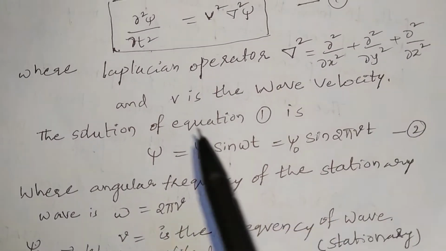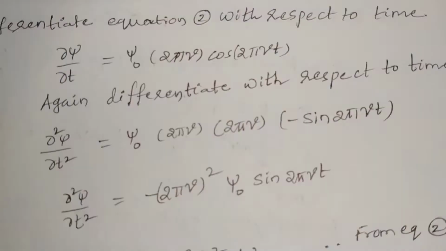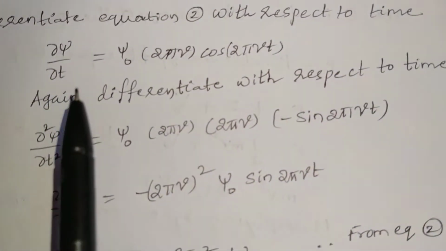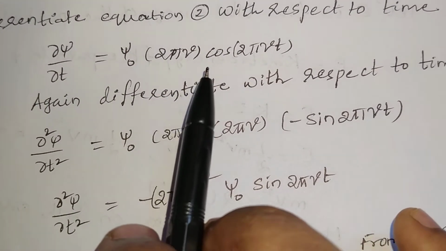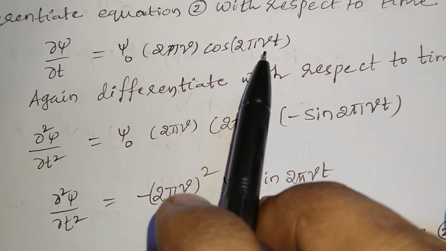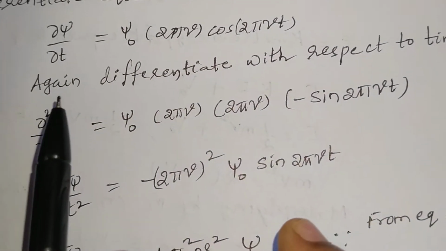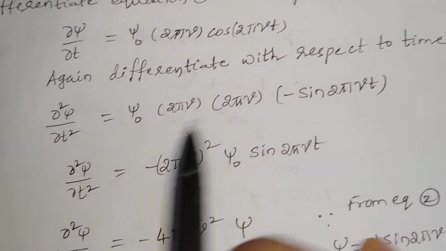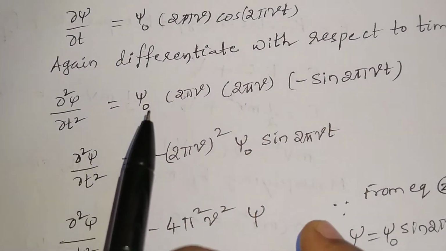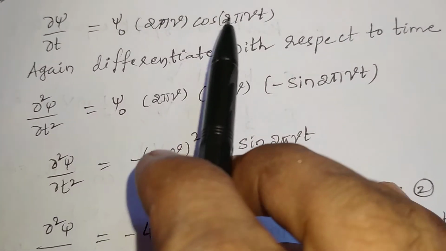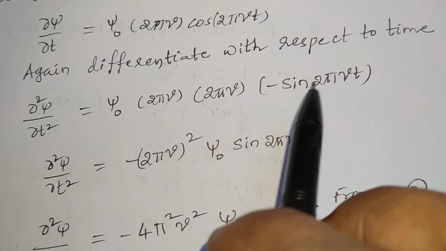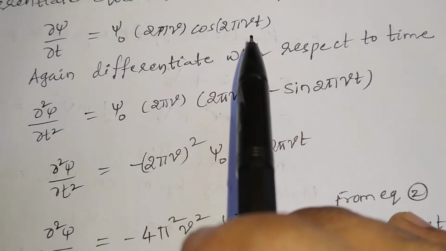Now differentiating equation 2 with respect to time, dou psi by dou t is equal to psi naught 2 pi nu into cos 2 pi nu t. Again differentiating with respect to time, dou square psi by dou t square is equal to psi naught 2 pi nu into 2 pi nu, so minus sin 2 pi nu t.